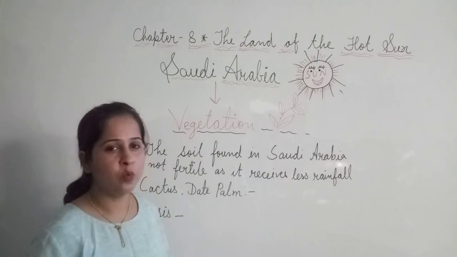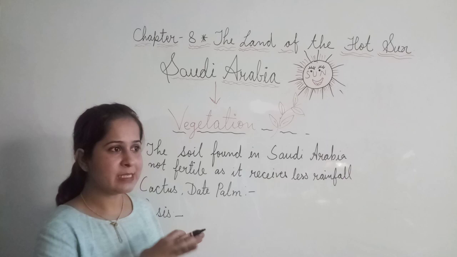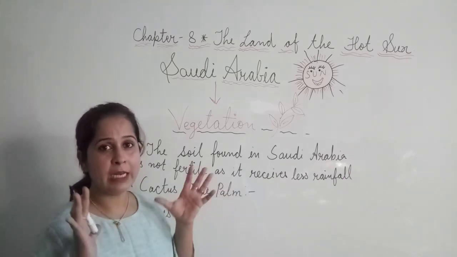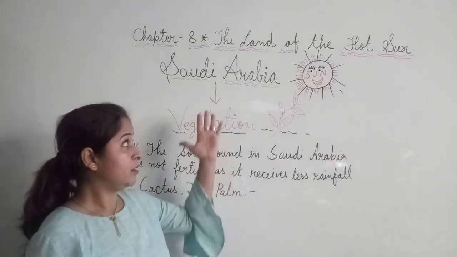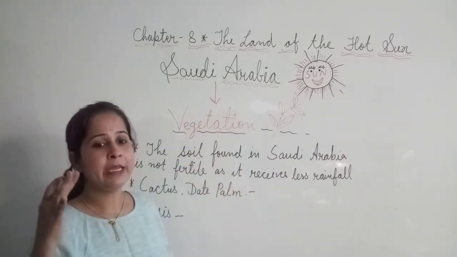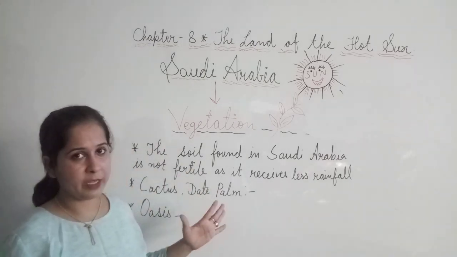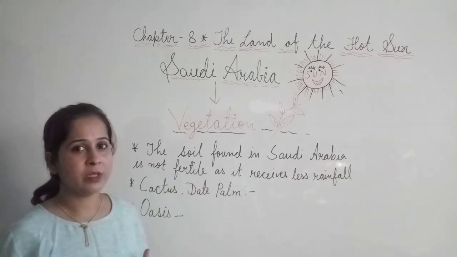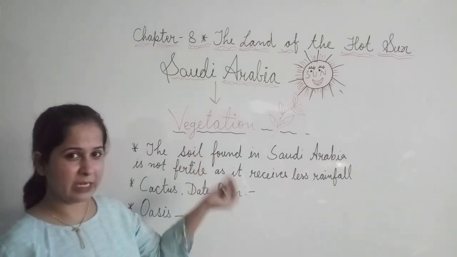Beta, as we know, Saudi Arabia is a land of hot desert. So in desert areas, especially hot desert areas, we find very little rainfall. Due to the scarcity of rainfall, natural vegetation is very sparse here, and we cannot compare it with the vegetation of plain areas. Fine. Still, we find some greenery or vegetation.